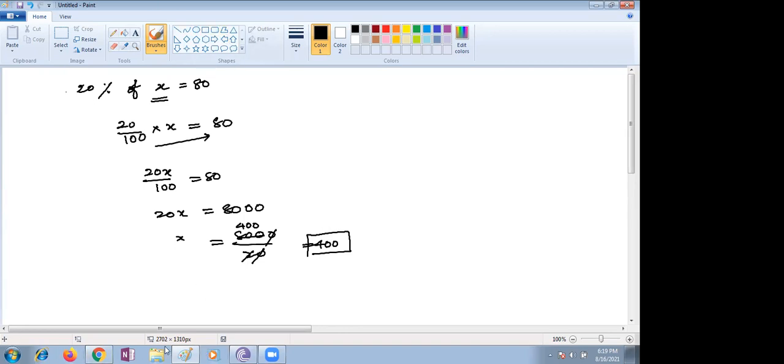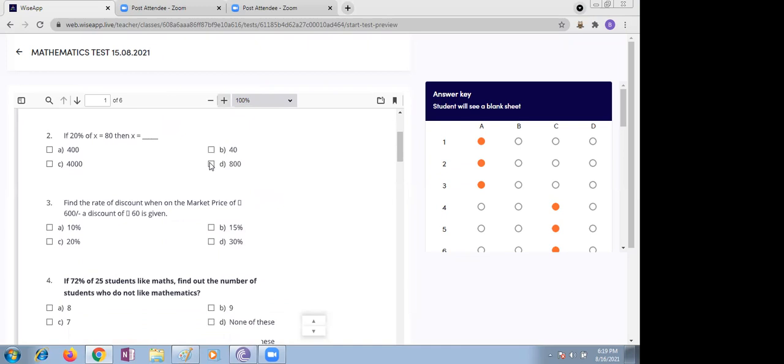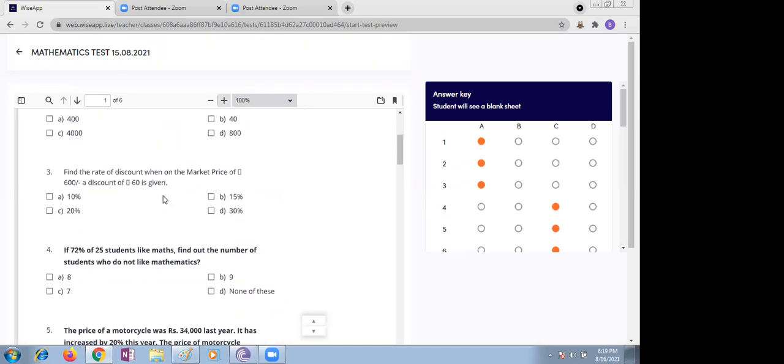What is the next question we have? The third question, you see, children. Find the rate of discount when the MP is given. Market price is given as rupees 600, discount as rupees 60. You need to find out the rate of discount, how much discount percentage.